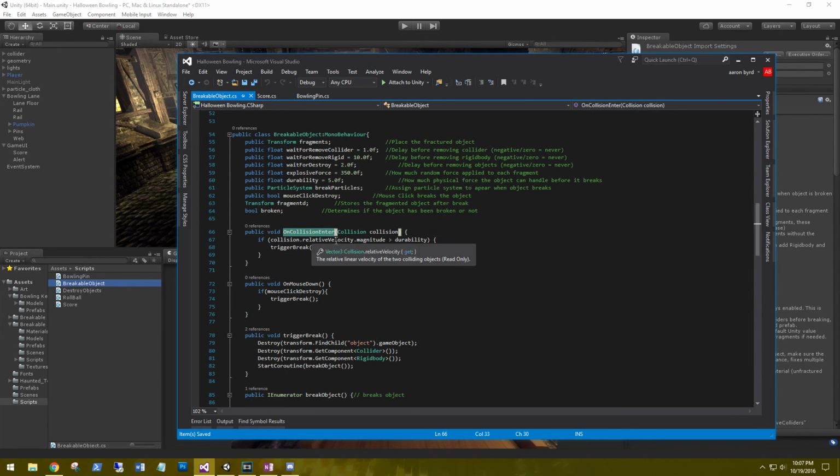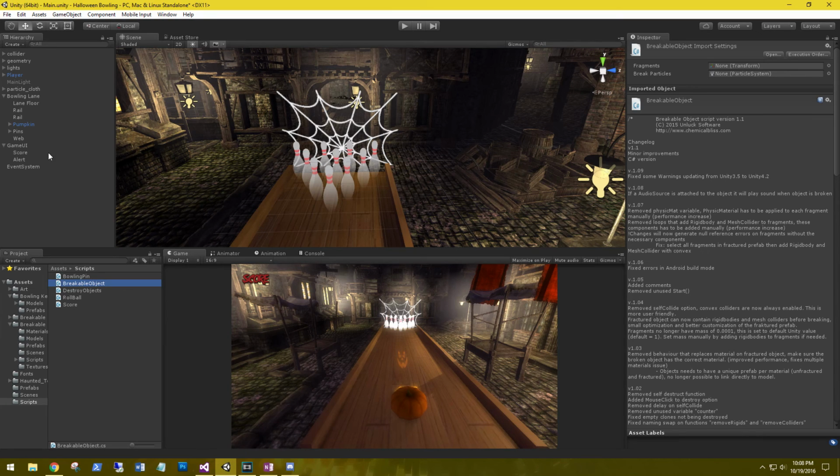If the collision.relativeVelocity.magnitude is greater than durability, which is 5 by default, it'll trigger the break. We set our durability very high so the pumpkin doesn't explode as soon as we roll it down the lane and it hits the pins. What we want to do is have the pumpkin explode when it hits the spider web.